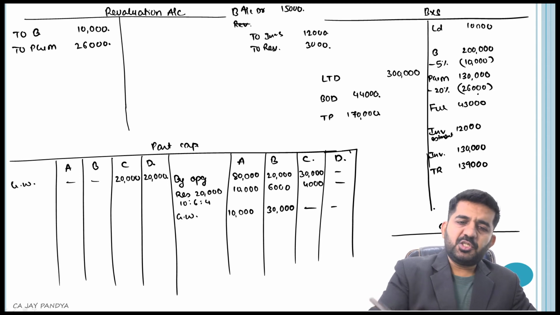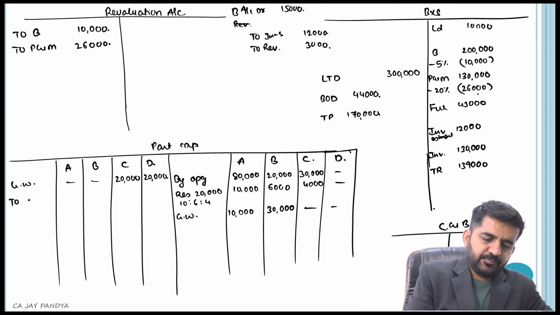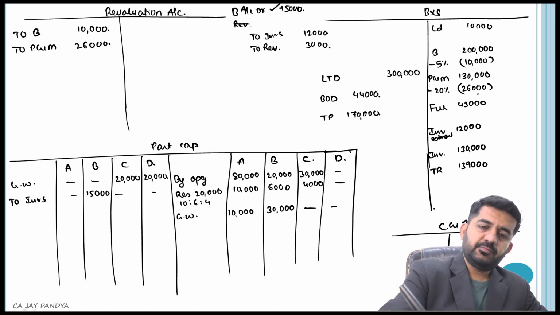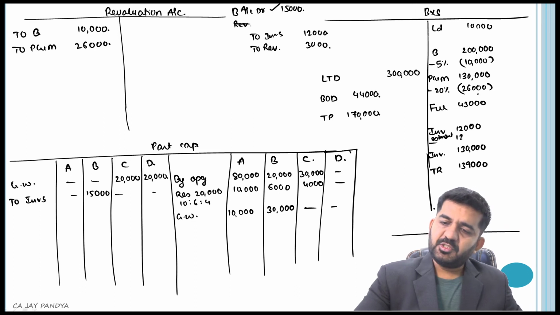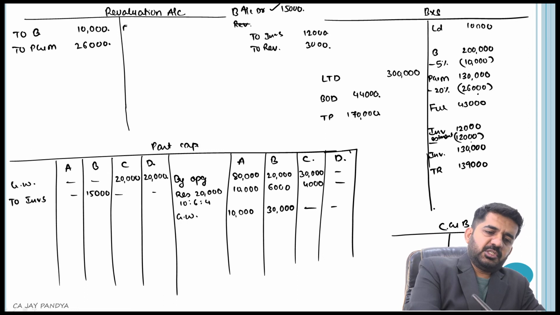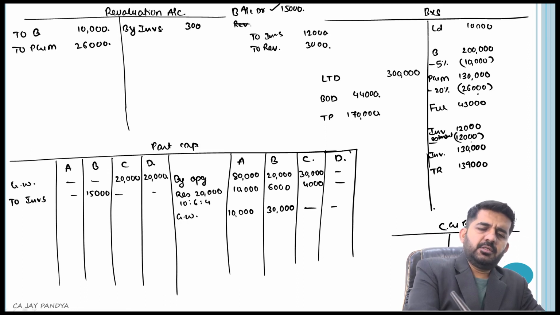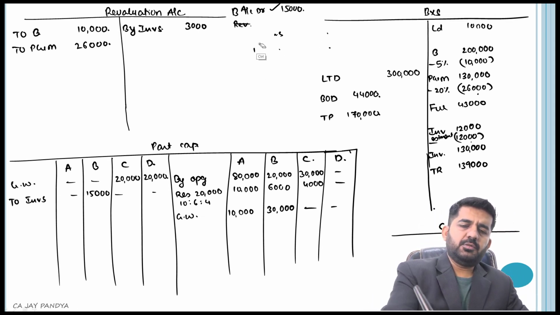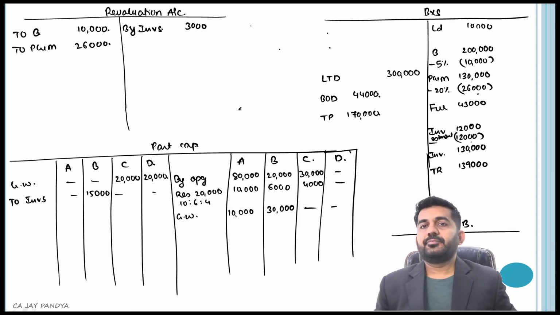I am posting this journal entry: B's account debit to investment 15,000 rupees. Investment is credited 12,000, so it will be closed. Revaluation 3,000 by investment. This is a good way of solving this type of questions. Let us go to the next point.